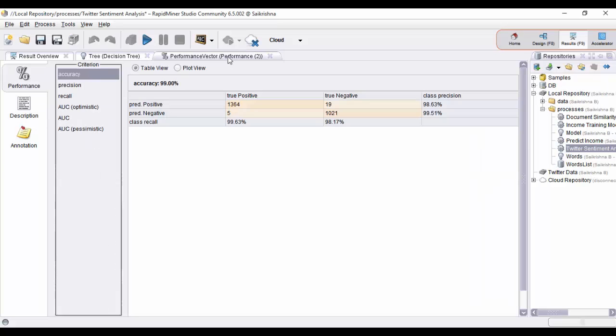Now if we click on the performance vector tab, we can see the accuracy and the confusion matrix. For the model that is built, we can see that the accuracy is 99% and 1364 tweets that are actually positive are predicted as positive and 19 tweets which are actually negative are predicted as positive. Similarly, 5 tweets which are actually positive are predicted as negative and 1021 tweets which are actually negative are predicted as negative.